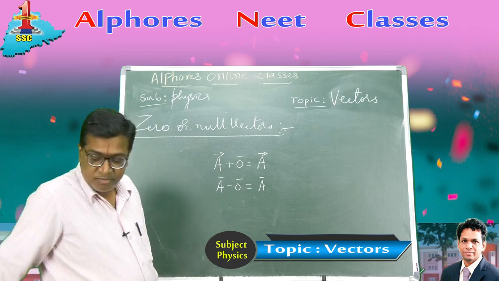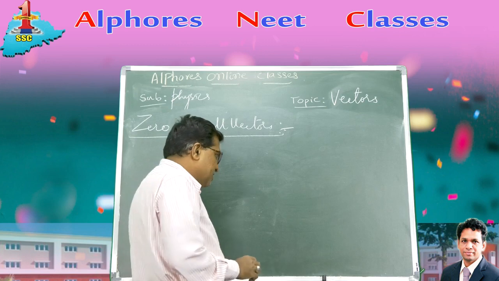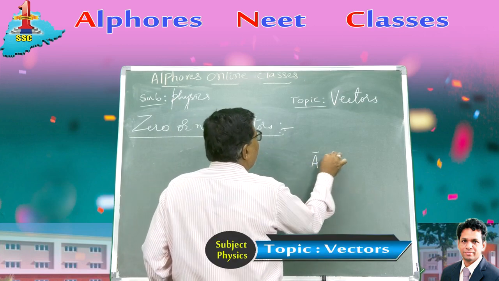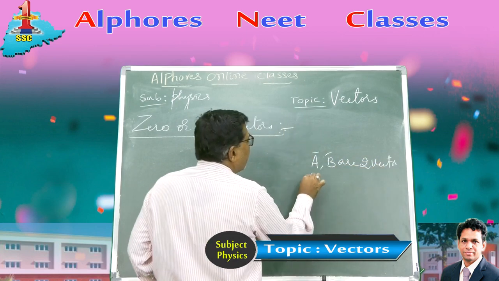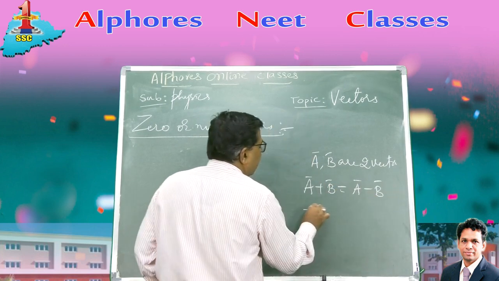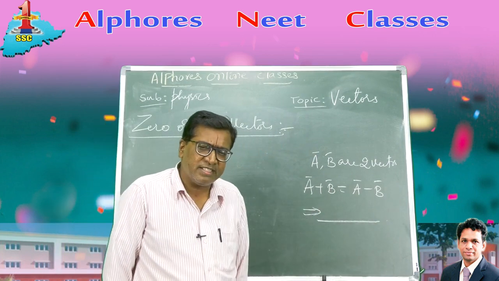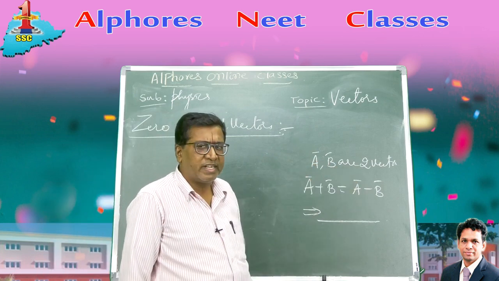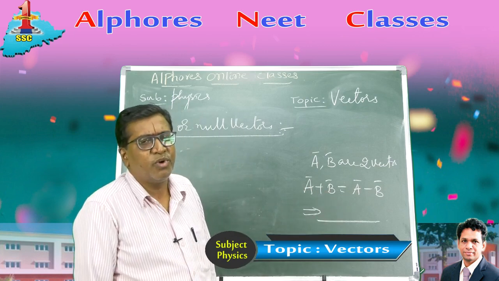Based on this, there was a beautiful question asked in one of the national entrance examinations. There are two vectors a bar and b bar such that they obey the condition a bar plus b bar is equal to a bar minus b bar. What do you infer?